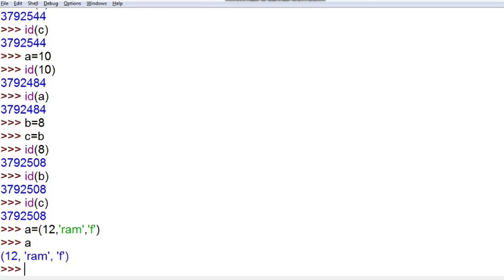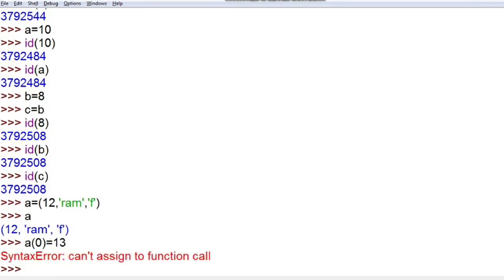So you can see that a tuple is printed when you write the name of the tuple, but if you want to change the value of the tuple, it will give you an error because tuples are immutable. You cannot change the value of the tuples. Okay, so this is how the tuple, list and dictionary work.